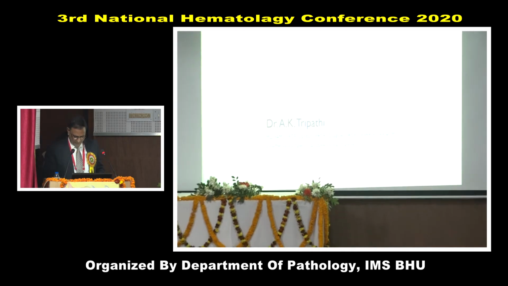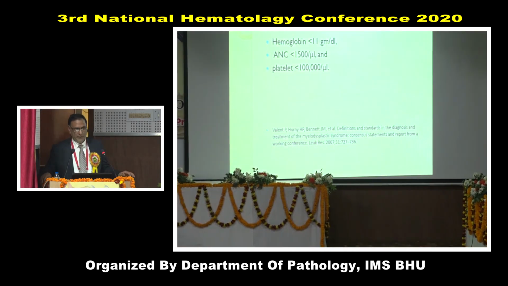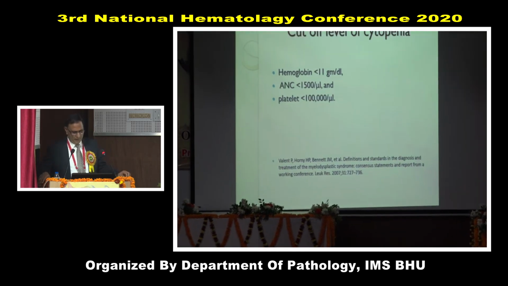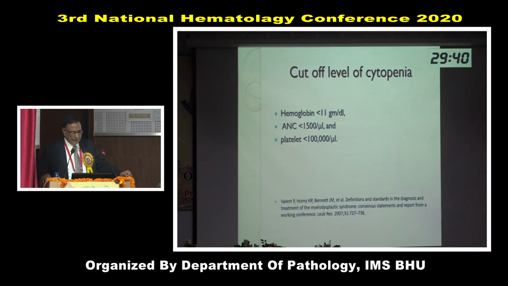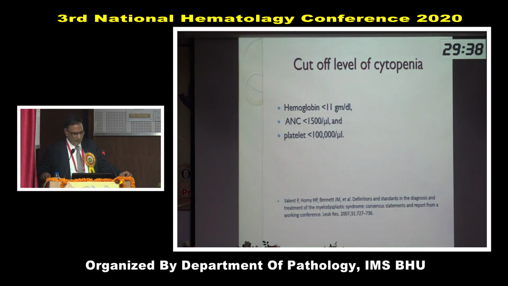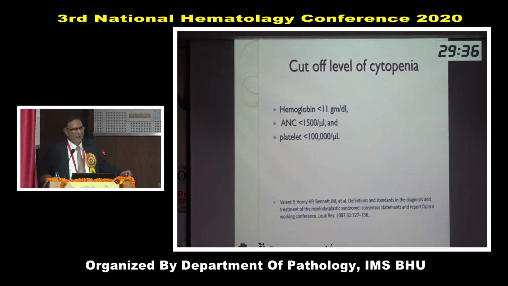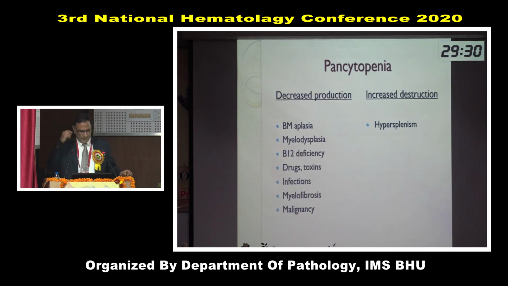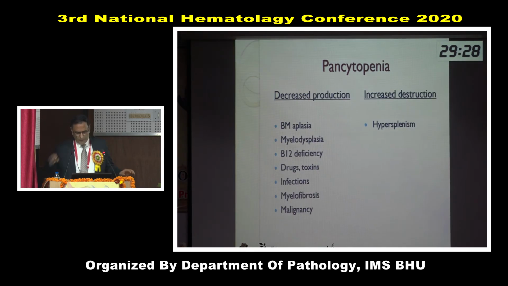Pancytopenia. What is pancytopenia? If hemoglobin is less than 11 gram %, if absolute neutrophil count is less than 1500 per cubic millimeter, and if platelet count is less than 1 lakh, if all three are present, then we are obliged to call it pancytopenia. It's a simple MBBS teaching.